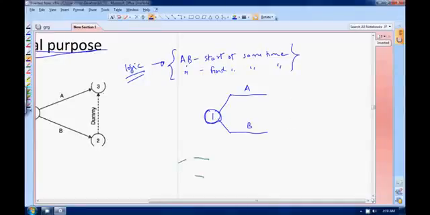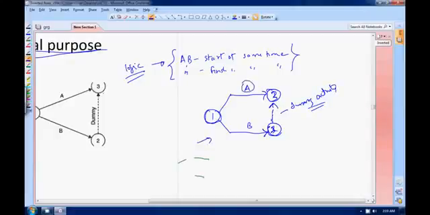What I will do here is produce a dummy node, or rather I am going to produce a node here, and I will write a node here also. And I will do like this, dummy activity. I will number it, suppose I can number this 2 or 3, doesn't matter. This is called your dummy activity. Now you see your network diagram, you can see that your problem is solved.